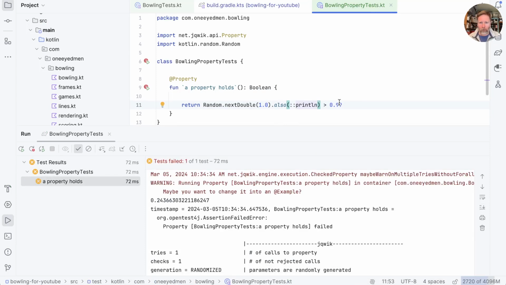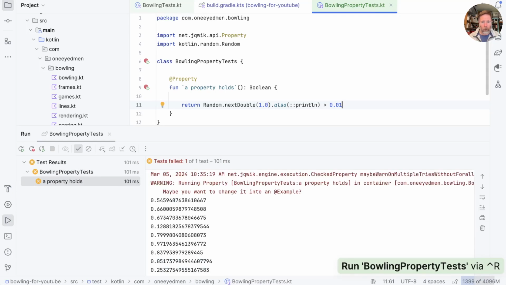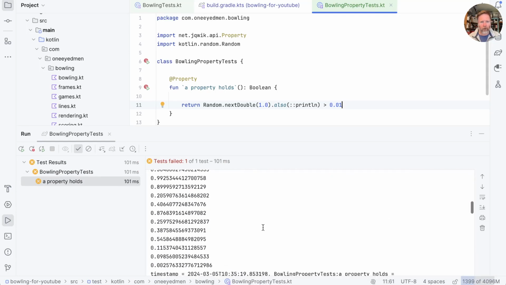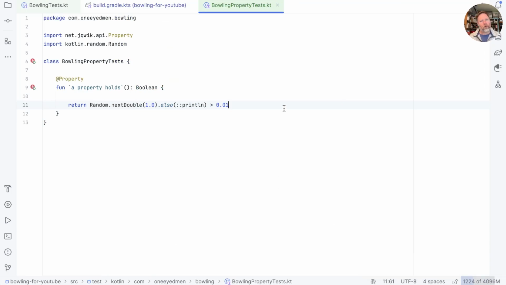Oh, I'm an idiot. I should be starting from a small number. So I should be saying, let's only fail if it's not greater than 0.01. That should run quite a few examples. There we go, lots of those, but it still failed at some point. So far though, all we're doing is using jqwik to repeat a test.